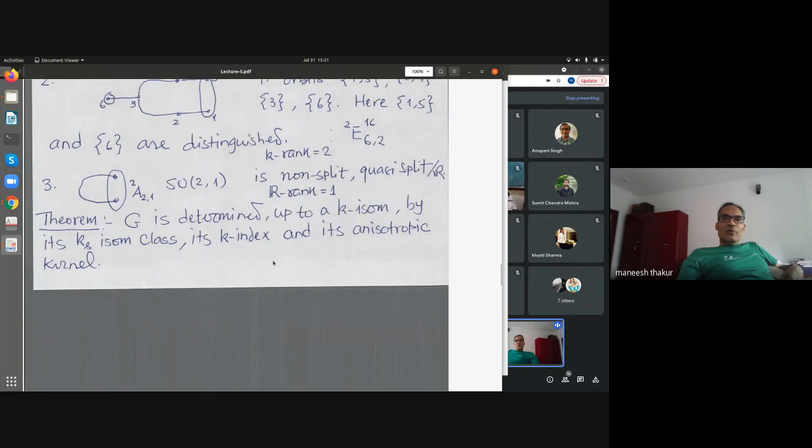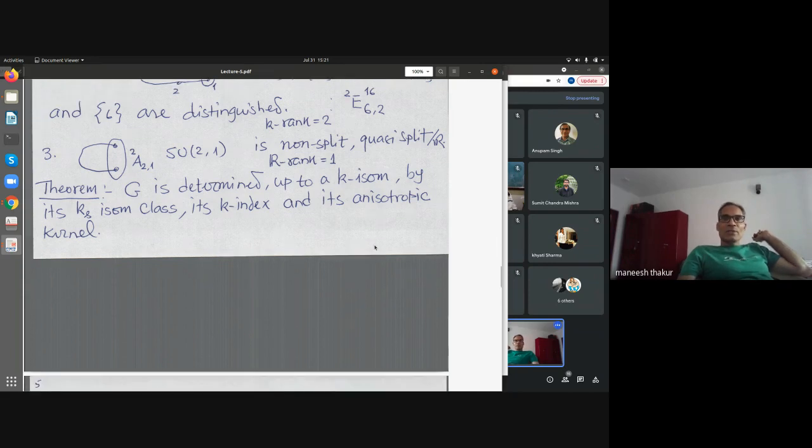The theorem of Tits is that if G is an isotropic group over K, it is determined up to K-isomorphism by its separable closure isomorphism class, which means essentially the root data, its K-index, which is what a typical picture like this is, and its anisotropic kernel. This is the theorem of Tits, which one calls a theorem like Witt's theorem for quadratic forms.